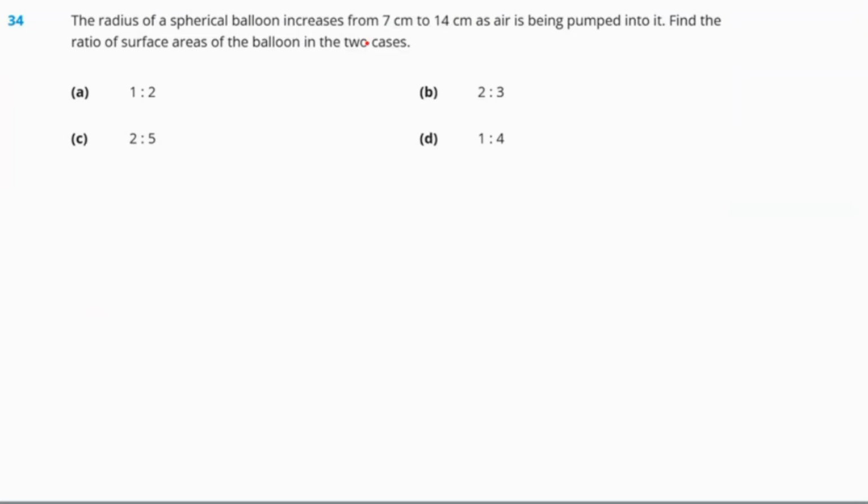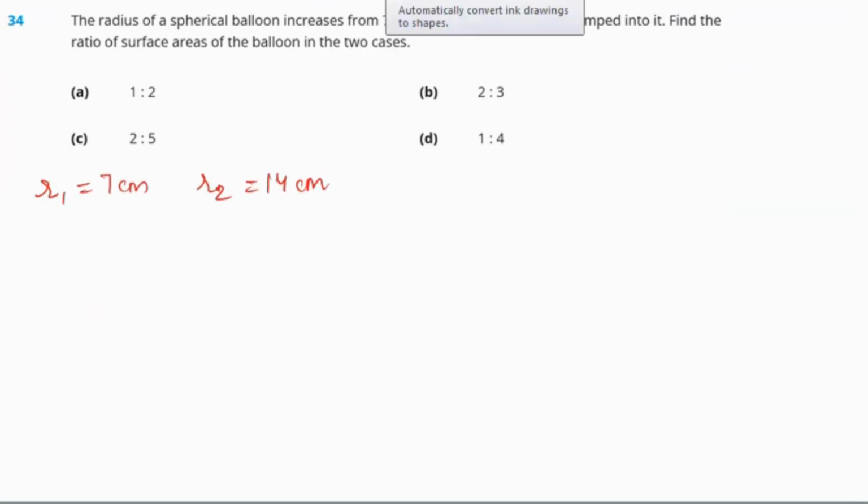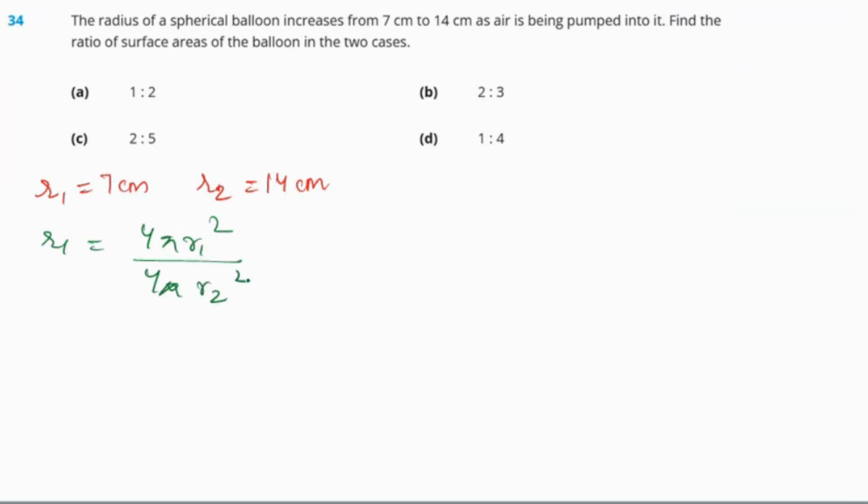Next: the radius of a spherical balloon increases from 7 centimeter to 14 centimeter as air is being pumped into it. Find the ratio of the surface area of the balloon in the two cases. Let's take r1 as 7 centimeter and r2 as 14 centimeter. We need to figure out the ratio of the surface area. The surface area of the sphere is 4 pi r square. So using radius r1 it is 4 pi r1 square, and the next one is 4 pi r2 square.